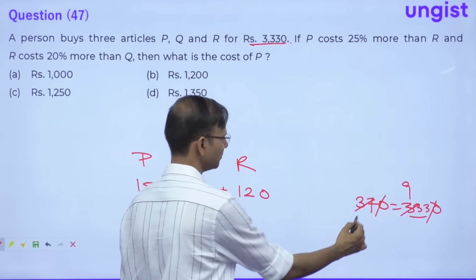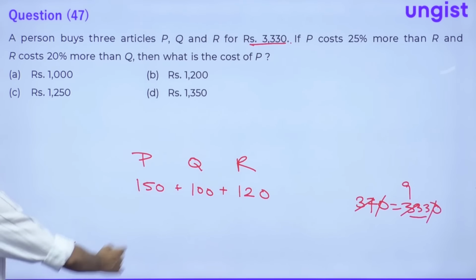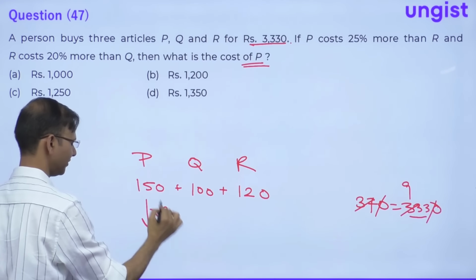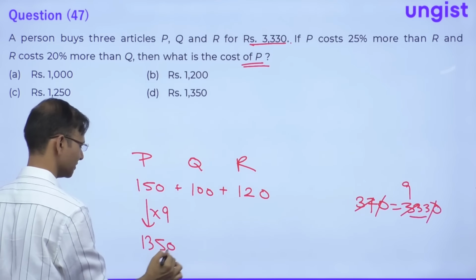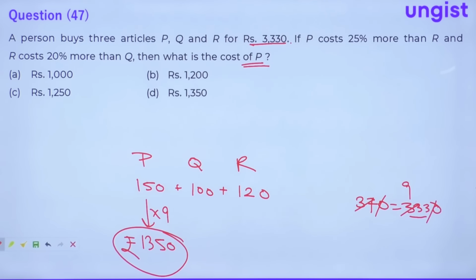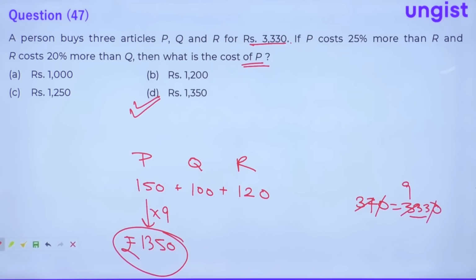So guys, here actually 1 unit represents 9. The multiplier is 9. So question is saying, what is the cost of P? So obviously we need to multiply this value with 9. 15 9s are 135, so 1350. This is the answer. 1350. Okay, everybody? So D is the correct choice. Alright? Simple question. Again a percentage question.